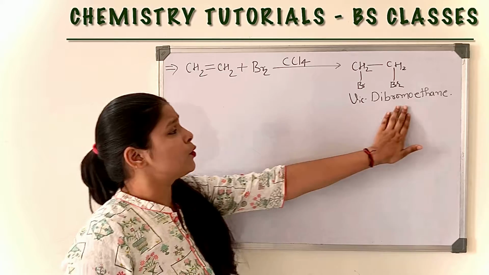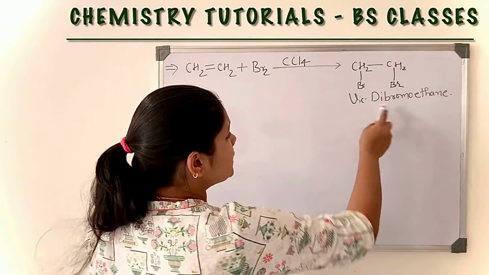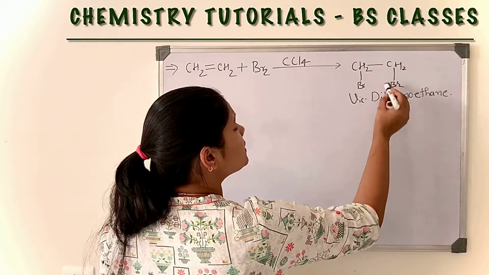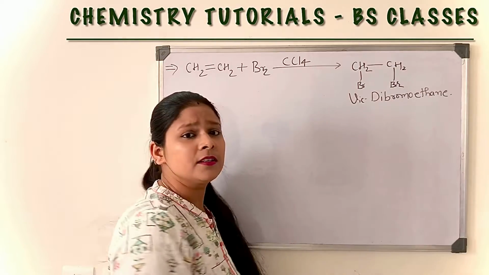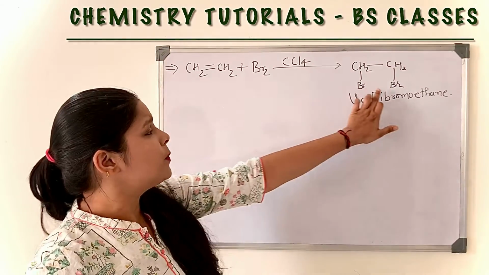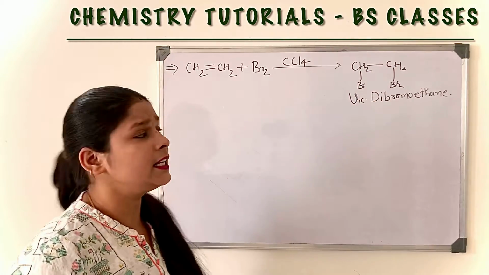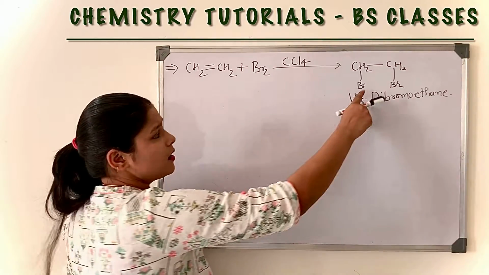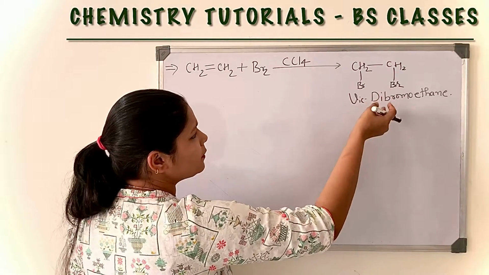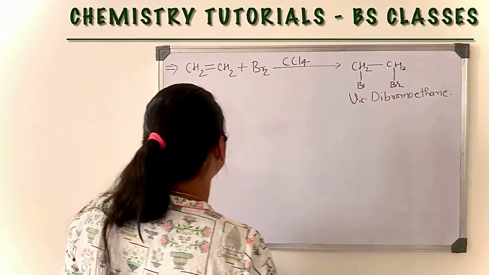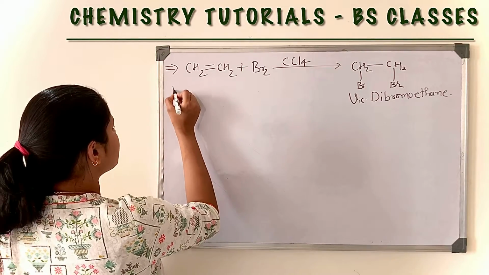Vicinal dibromoethane. This is vicinal because both the bromines are attached to adjacent carbons. When both the bromines are attached to the same carbon, then it is geminal. Here they are on adjacent carbons, that's why it is vicinal. Now come to the mechanism.